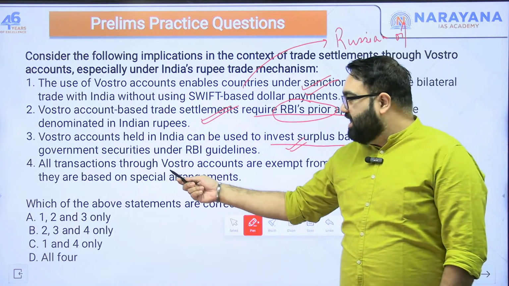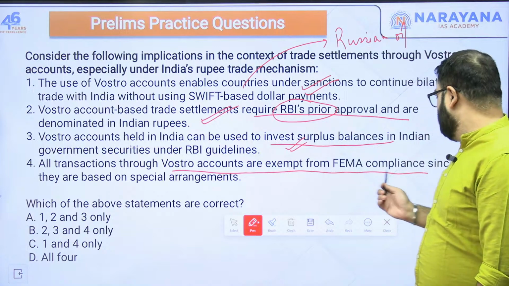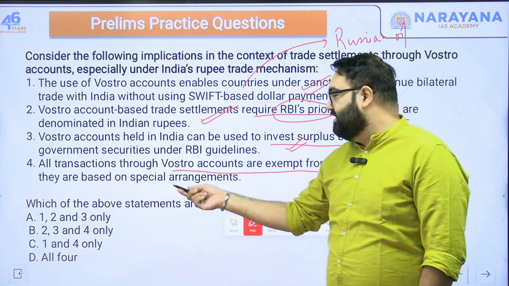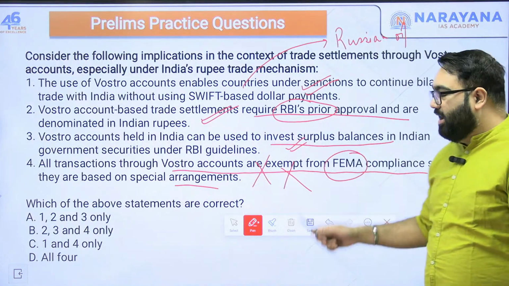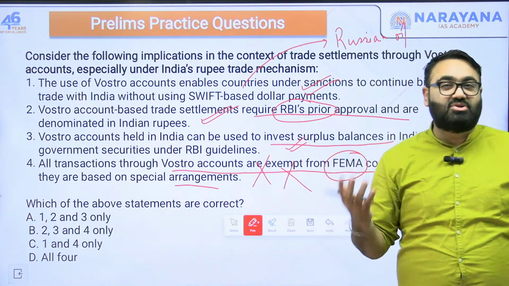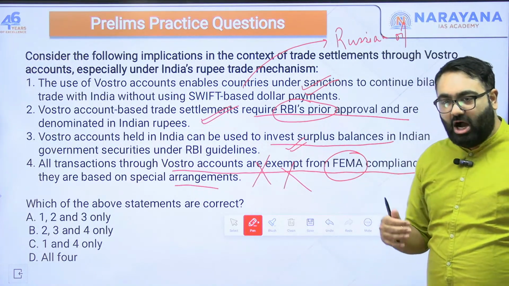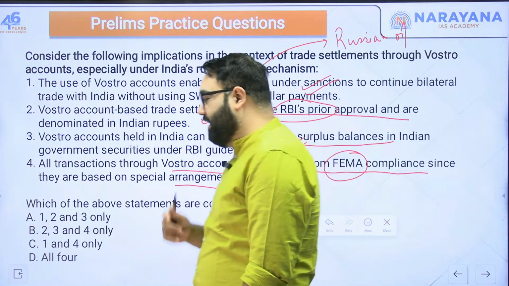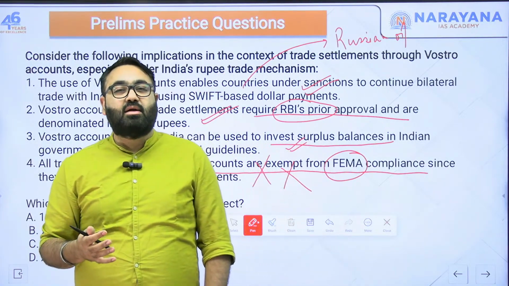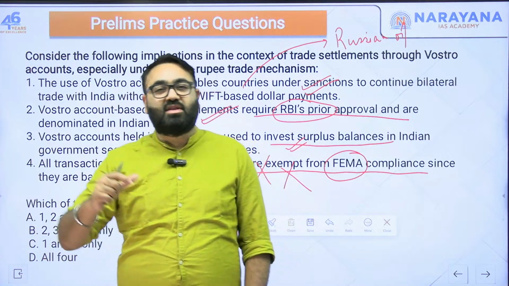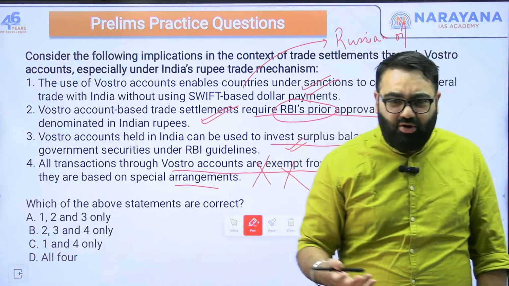Then, all transactions through Vostro accounts are exempted from FEMA compliance since they are based on special arrangements. No. See, FEMA is a very strict law and you can't just have exceptions to this. FEMA is Foreign Exchange Management Act. It regulates how much foreign exchange is coming into the country, how much foreign exchange leaves the country. So if you give exemptions under that, that means you are actually improving the chances or giving a push to chances of black money, money laundering, etc.